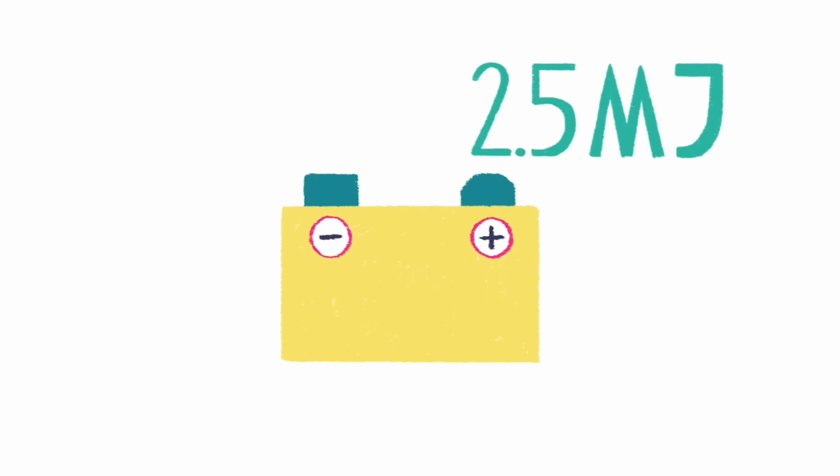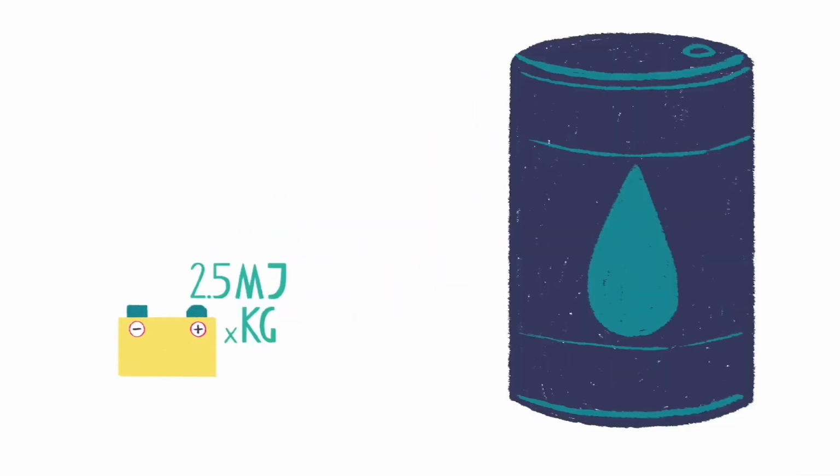The scientific challenge there is to store renewable energy in an easily transportable form. Recently, we've gotten better at producing lithium-ion batteries, which are lightweight and have high energy density. But even the best of these store about 2.5 megajoules per kilogram. That's about 20 times less than the energy in 1 kilogram of gasoline. To be truly competitive, car batteries would have to store much more energy without adding cost.